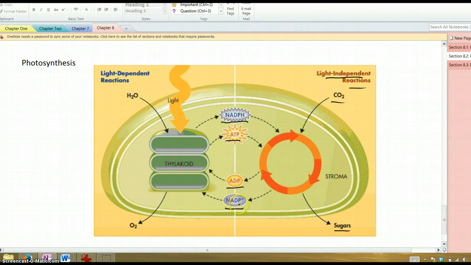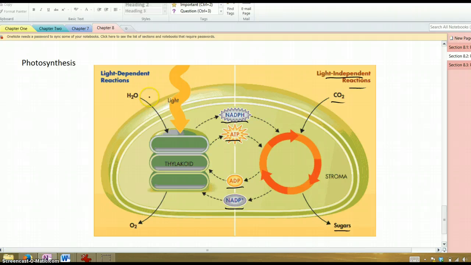So now ADP and NADP+ have less energy than NADPH and ATP, and they go back to the light reactions, to the thylakoid, to be re-energized. And so they're just traveling back and forth, in their lower energy state, higher energy state, lower energy state, just back and forth from the light reactions to the light-independent reactions.